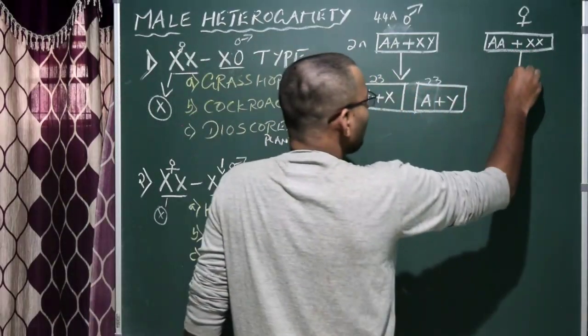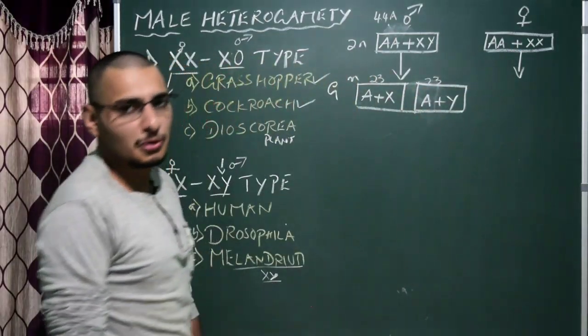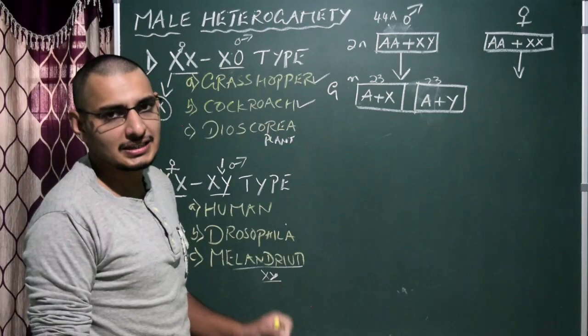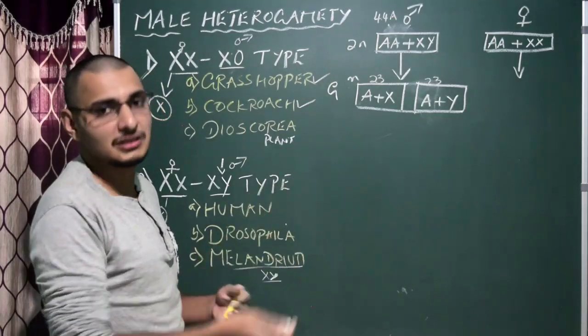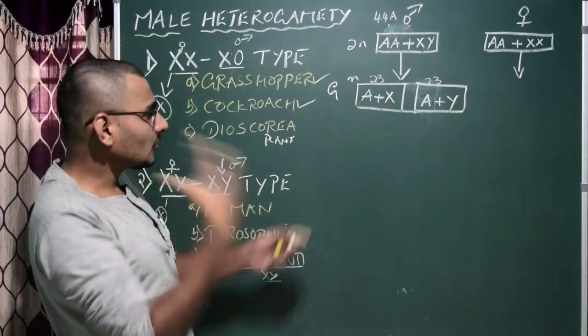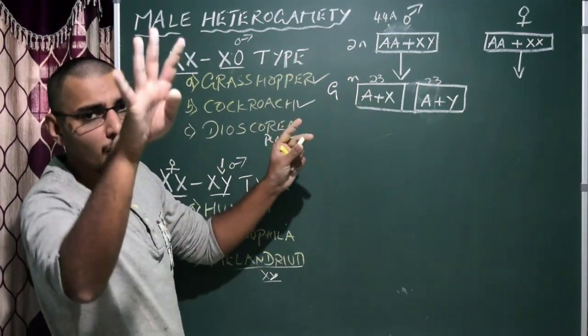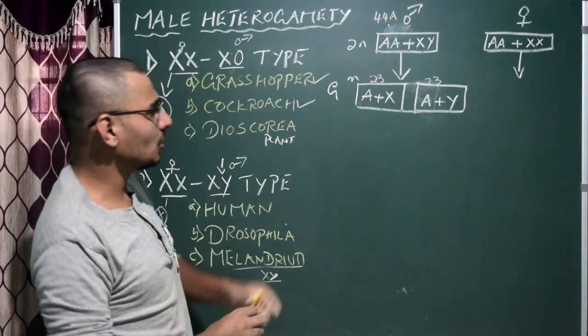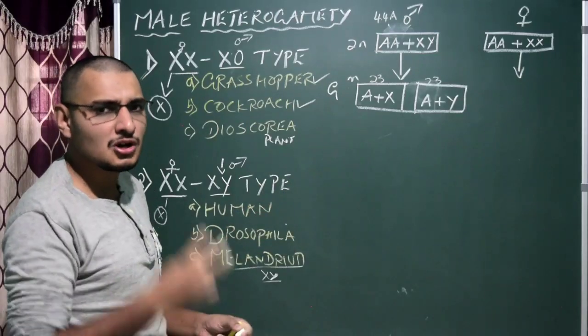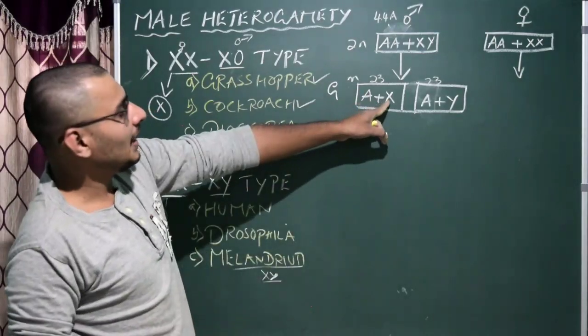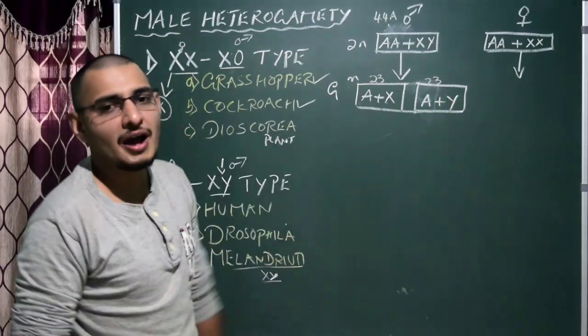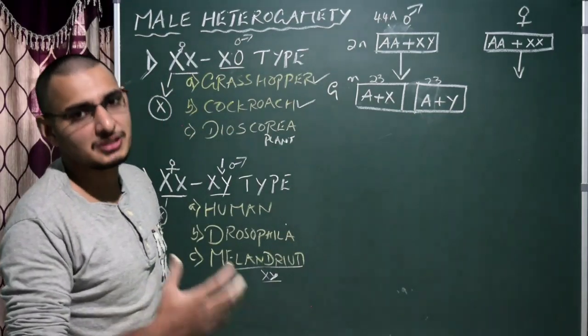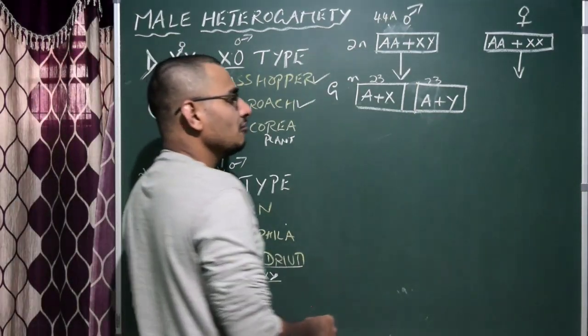Now in the case of female, that is whatever the sperms are produced, obviously we know that from the meiocyte, that is the male gamete mother cell, obviously that is 2N, will produce around 4 sperms. In this case only I have written 2 gametes, very simple. That is out of 4 sperms, 2 sperms will be having X as allosome, 2 will be having Y as allosome. So that's it, 50% X, 50% Y.